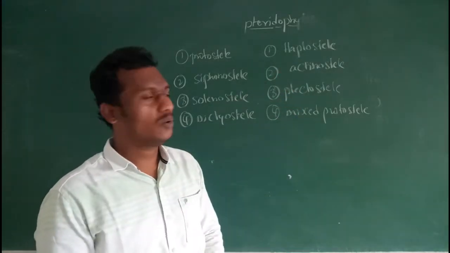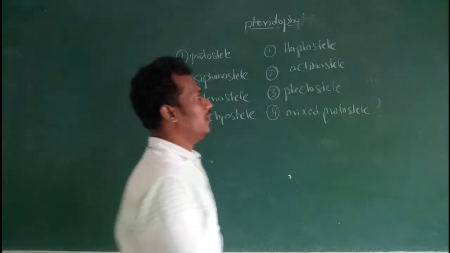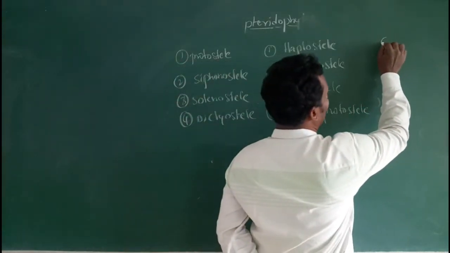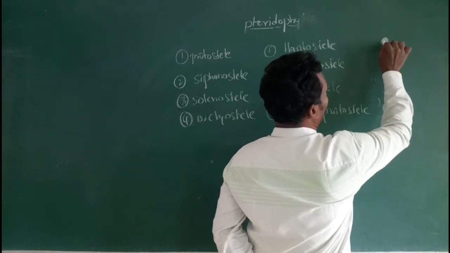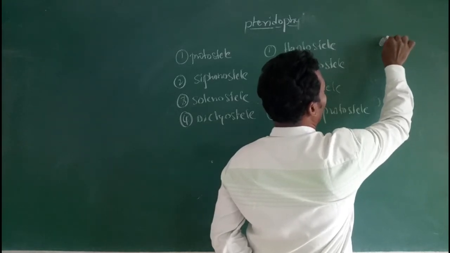First coming to actinostele. In actinostele, xylem occupies a central cylinder-like condition.